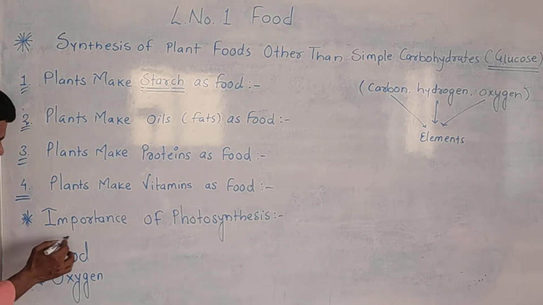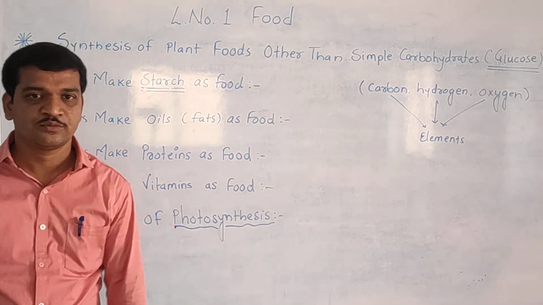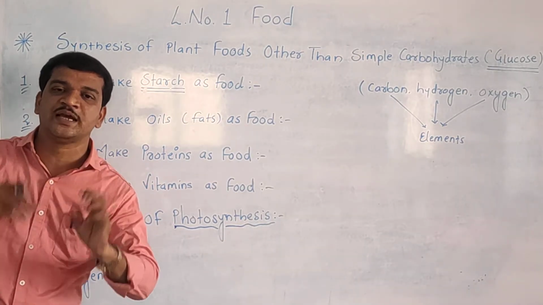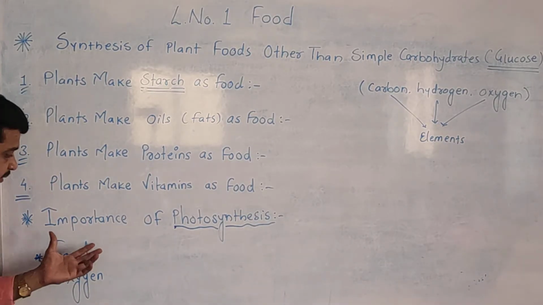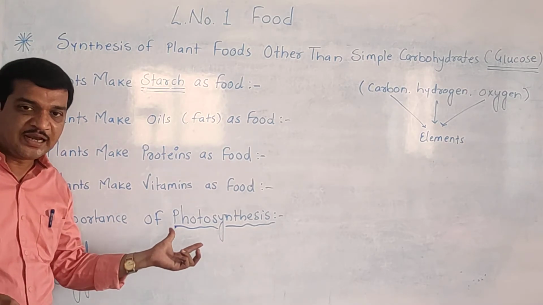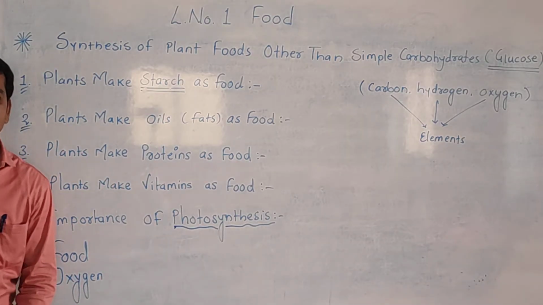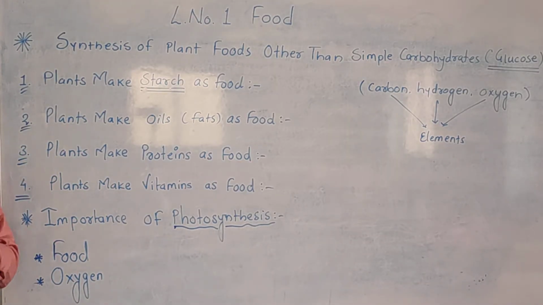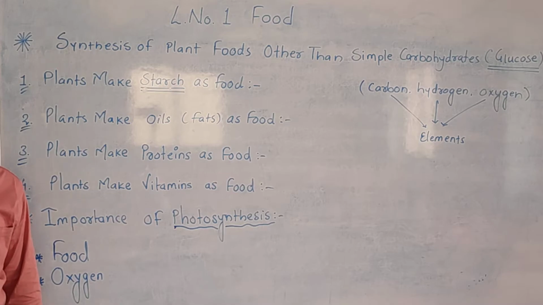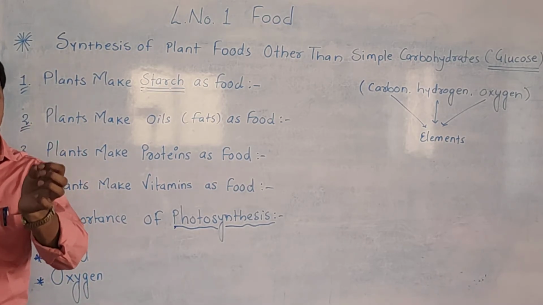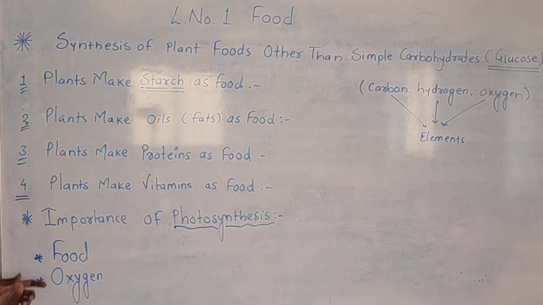Now, what is the importance of photosynthesis? See students, in the last 2-3 videos we have been discussing photosynthesis, autotrophs, heterotrophs, how the plants are making their own food, yes or no? Now, what is the importance of photosynthesis? Really, this process is very important for us. So the answer is yes. Without photosynthesis, there would be no existence of life, it would be impossible to have life on this earth.